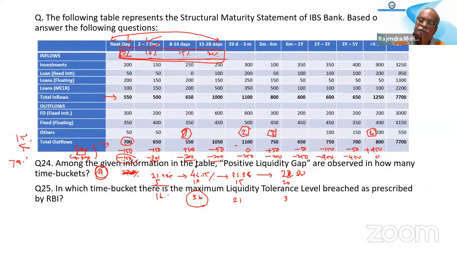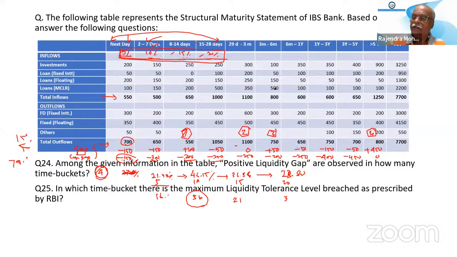How many times I have told you, RBI has given only for these four. Then what will be taken for these things? Okay, sir, RBI is concerned. See, in the theory class also I have told, RBI is concerned about short-term liquidity. Short-term liquidity means up to 1 month only. So that's why RBI has given prescription only for these four buckets. If other things were given, I should have written here.